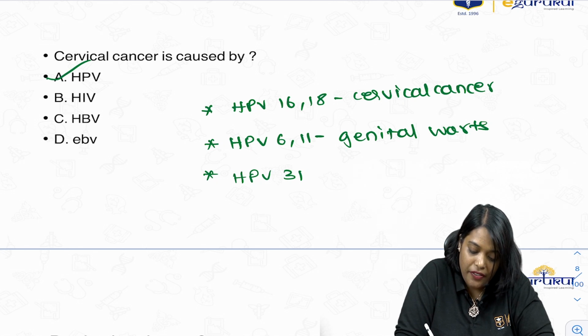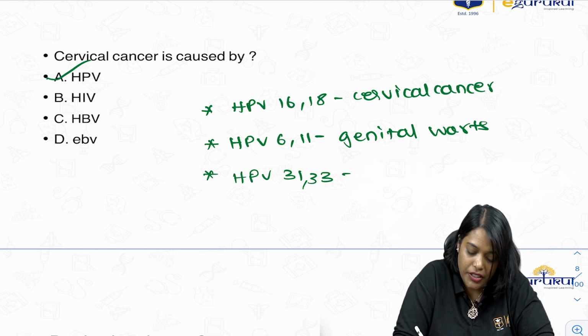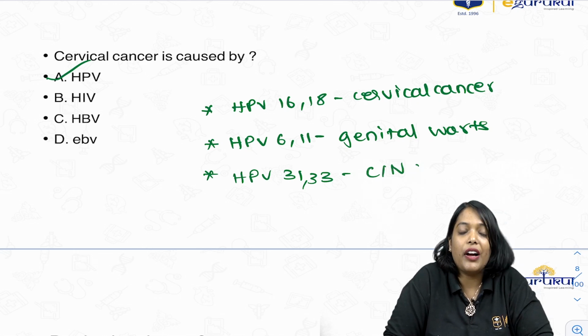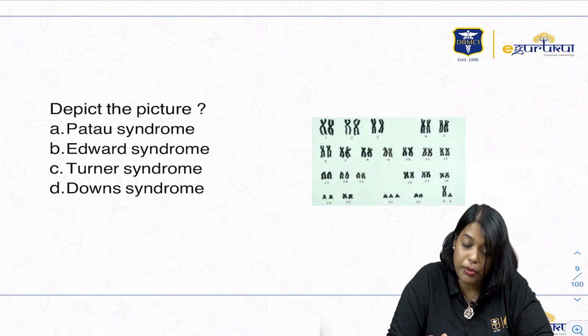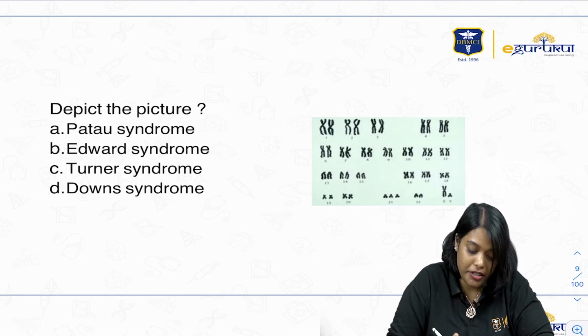Whereas HPV 31 and 33 are associated with CIN. HPV 31 and 33 are mainly associated with CIN. Okay? Yeah, this also has been asked many times, this type of question.